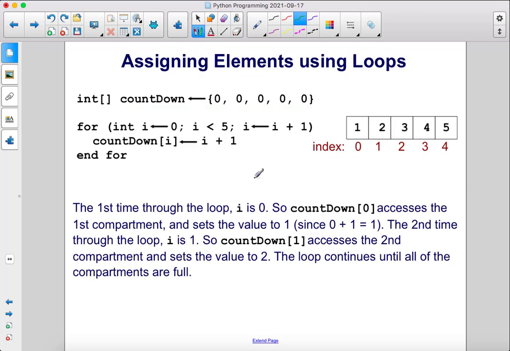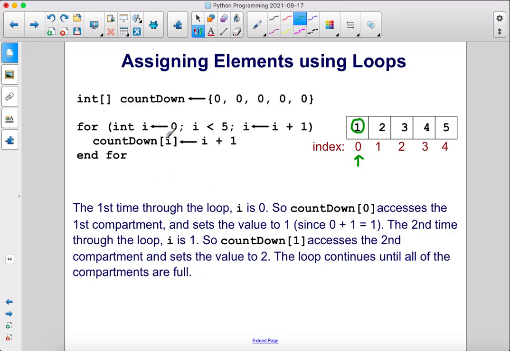Here we have an example of how to fill an array with numbers. So we have an empty integer array that has 5 compartments. So we're going to have a for loop that iterates through the array, filling the array with values. The first time through the loop, I is 0. So count down 0, so the index 0, so the first compartment in this array is going to be filled with 0 plus 1, 1. So that's how we get a 1 in the first box.